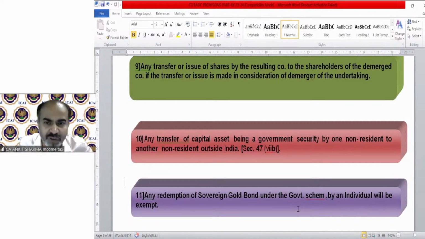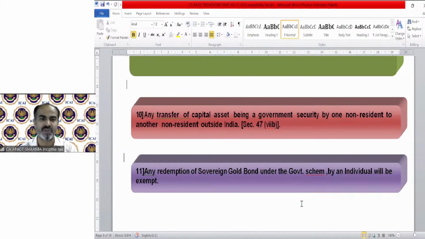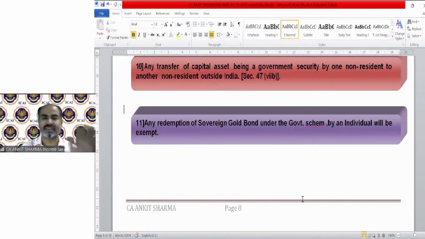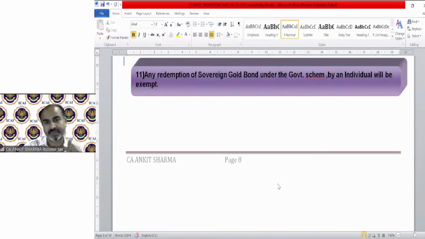Next is any transfer of a capital asset being a government security. This is almost resembling point number 7. In that case, there were FCCB, ADR, GDR, and rupee denominated bond. Now we are talking about any government security by a non-resident to another non-resident outside India. Same concept. Any redemption of sovereign gold bond under the government scheme by an individual will be exempt also. So these 11 points we technically discussed, which are transfers but not regarded as transfer.